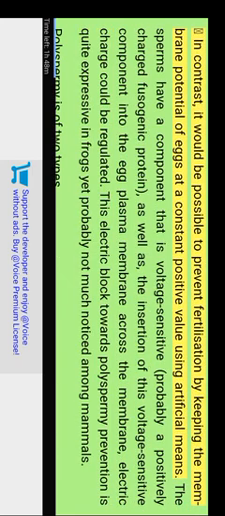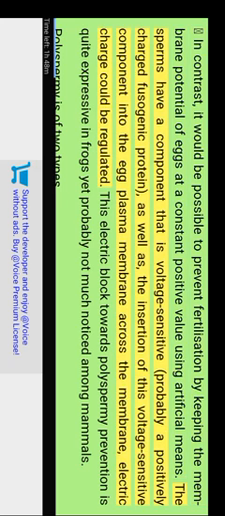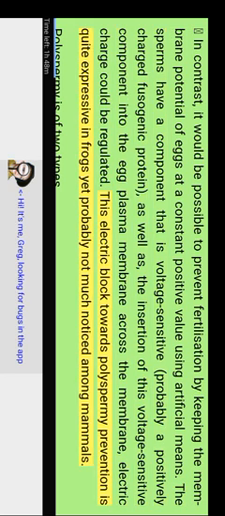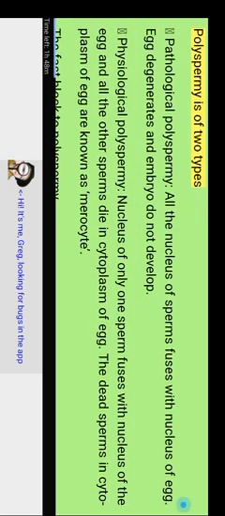In contrast, it is possible to prevent fertilization by keeping the membrane potential of eggs at a constant positive value using artificial means. The sperm have a voltage-sensitive component, probably a positively charged fusogenic protein, which is inserted into the egg plasma membrane, so the electric charge across the membrane could regulate fusion. This electric block to polyspermy is quite expressive in frogs, yet probably not much noticed among mammals. Polyspermy is of 2 types. Pathological polyspermy: all the sperm nuclei fuse with the nucleus of the egg.